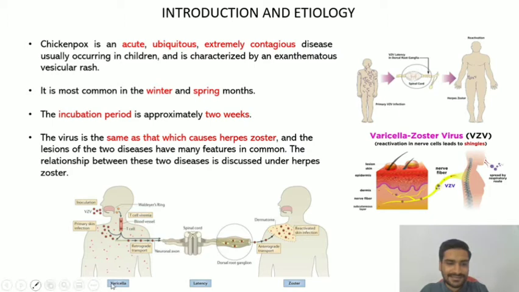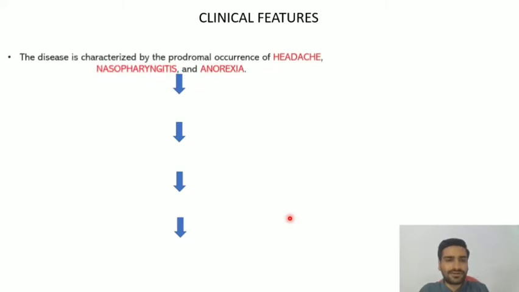So once the virus is in the body, it is going to enter the blood vessel. Due to T cell viremia, it is going to cause the primary infection, that is known as chickenpox. Then the virus is going to stay in the dorsal root ganglia in a dormant state or in the latency period. Once this latency period is over and some trigger factor leads to reactivation of this virus, then it can lead to herpes zoster.